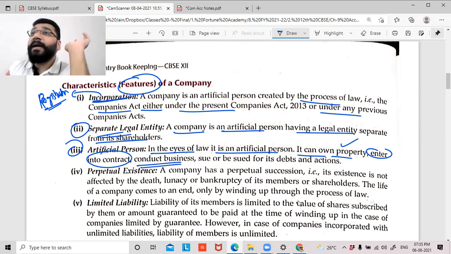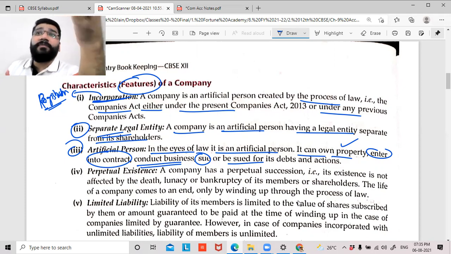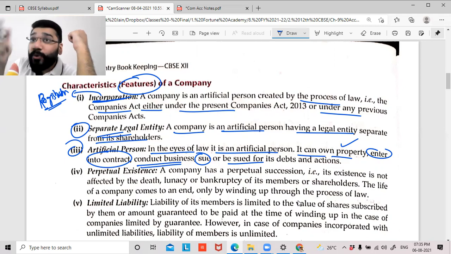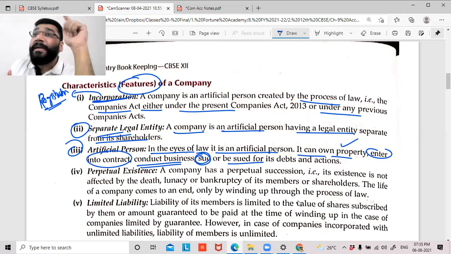It can do business by its name. It can sue somebody in its name. Reliance Limited can sue you. The company has that power, and it can be sued. You can directly sue Reliance Limited. If I'm having any problem with Mr. Mukesh Ambani, I will not sue Mr. Mukesh Ambani. I will sue his company. That is the benefit here. So a company can sue or be sued for its debts and actions.